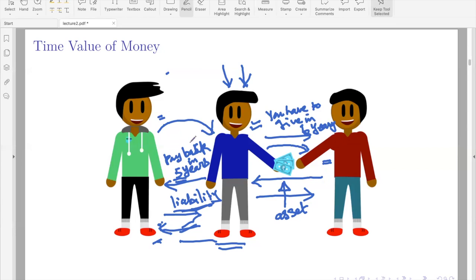If he doesn't do this management properly, then he will meet this asset and liability mismatch. Okay, so this is very, very dangerous. Such a mismatch will result in default that can lead to a huge loss to these institutions, a bank or any financial institutions. Hence, studying cash flow is an important activity for financial institutions.